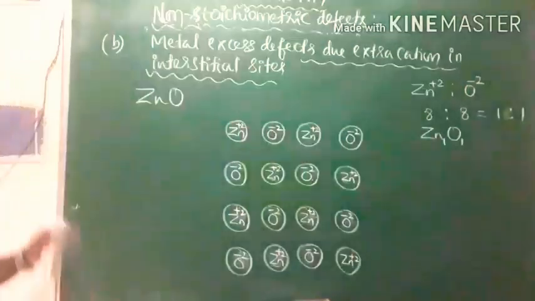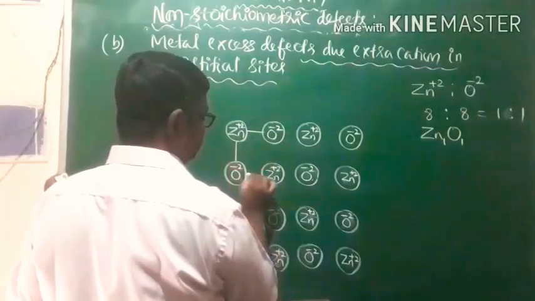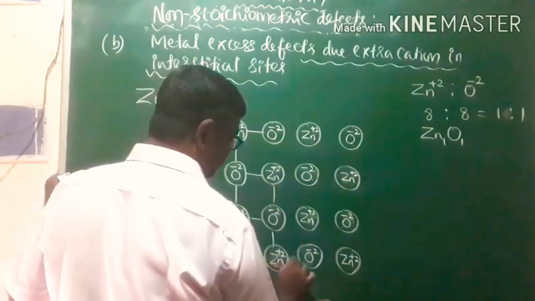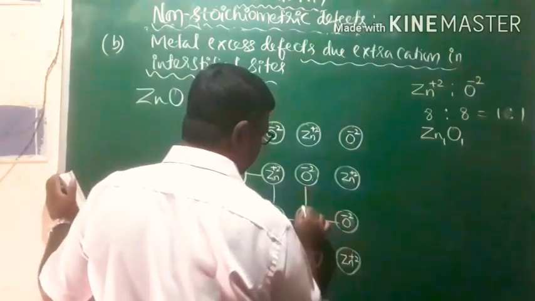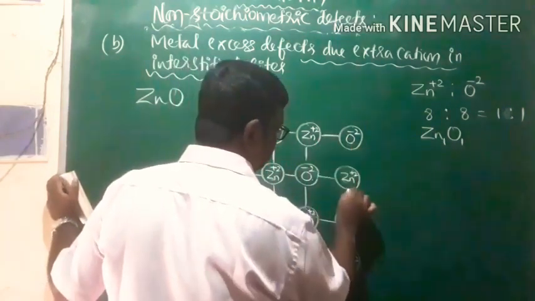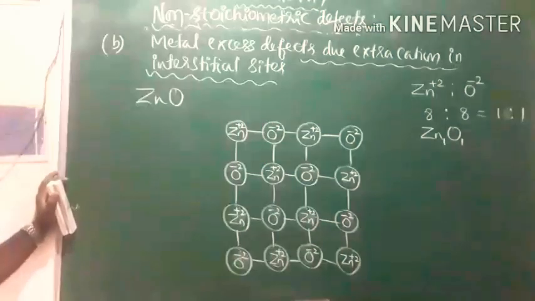Now, when this zinc oxide is heated, this is the lattice of zinc oxide, where the lattice points are occupied by cations and anions.